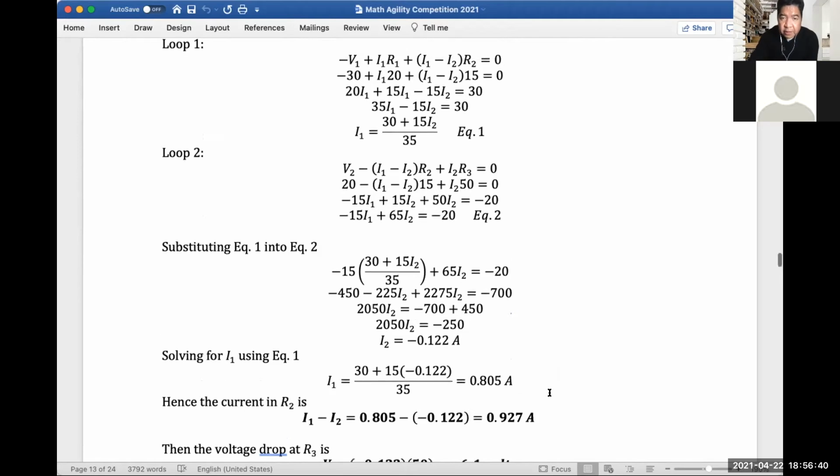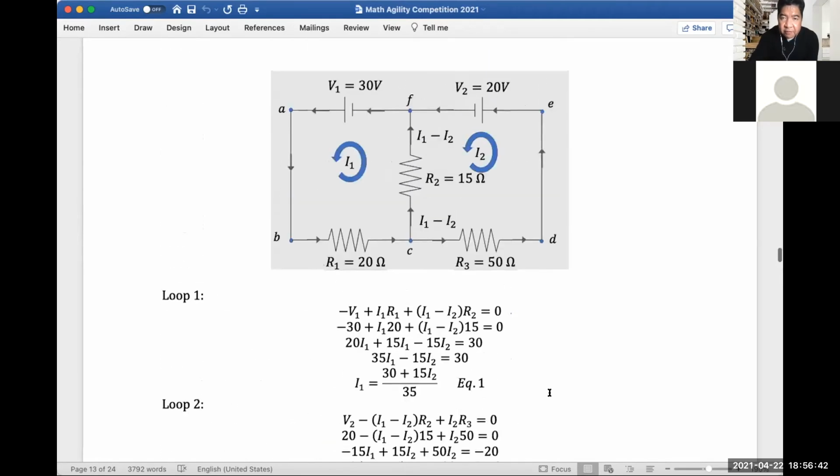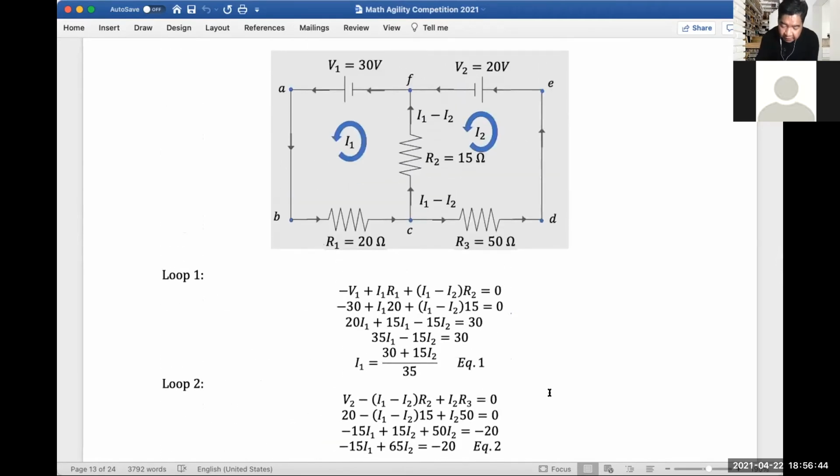Now let's go to loop 2. I start again with the voltage. Since I start with the plus, I put positive E2, minus. Since my direction is counter to the first assumption we had for I1 and I2, I should put negative here instead of positive.